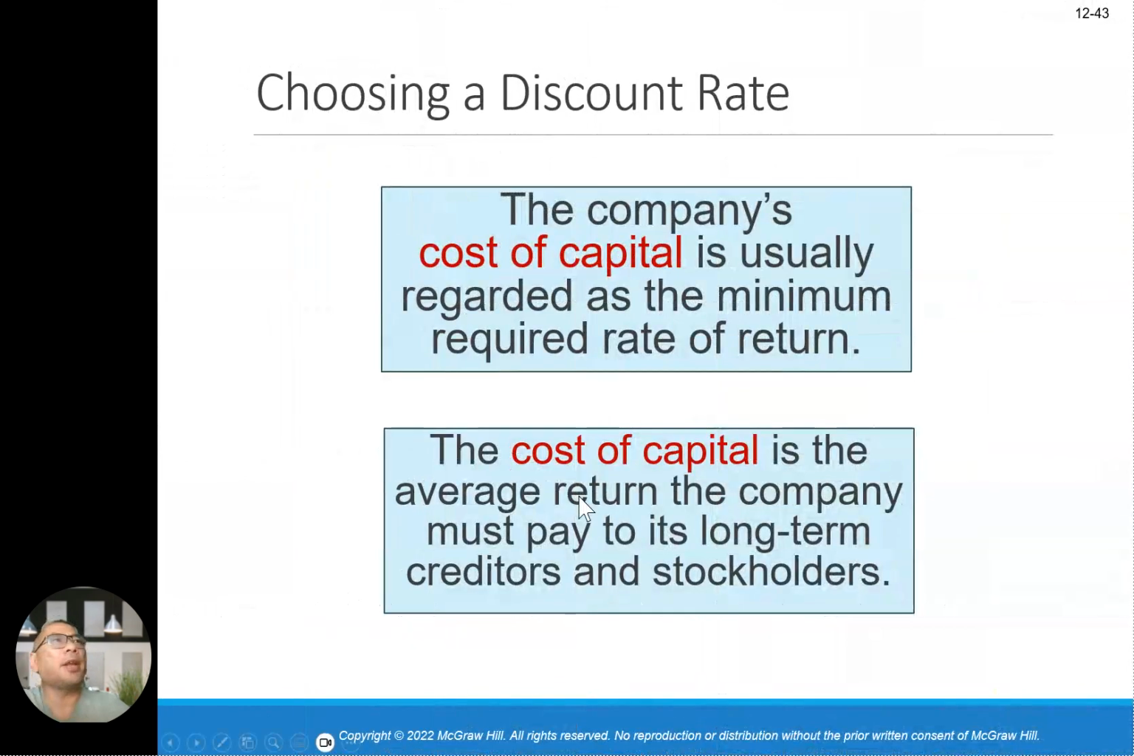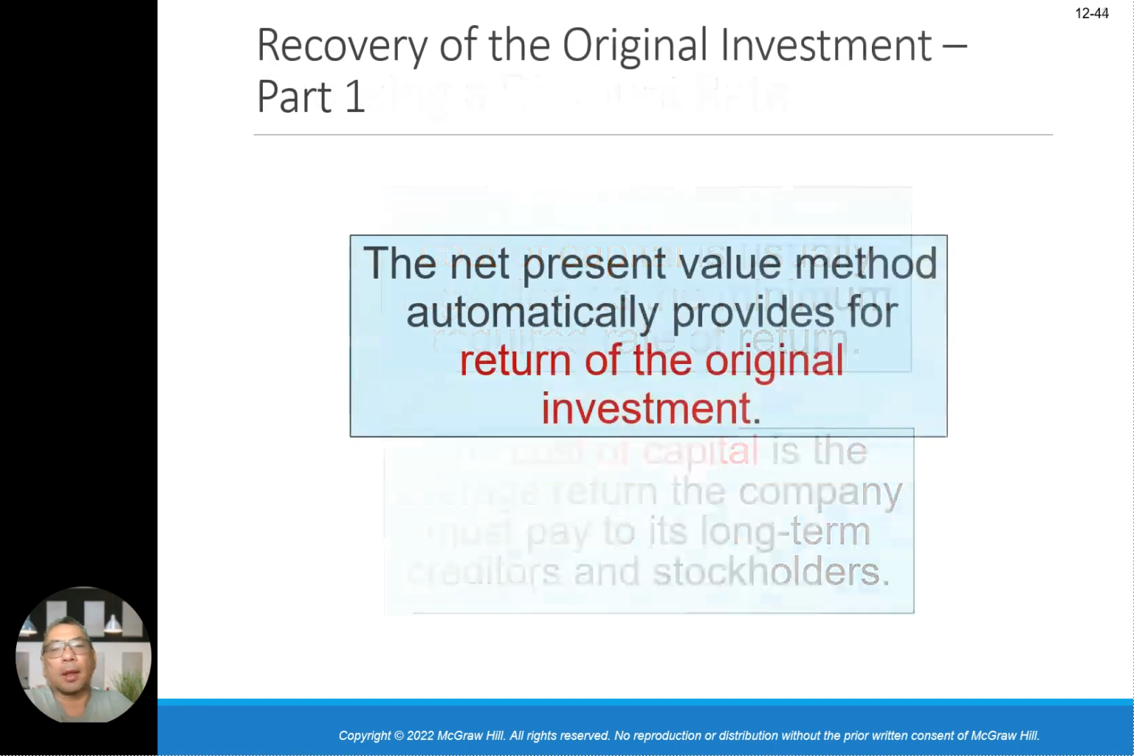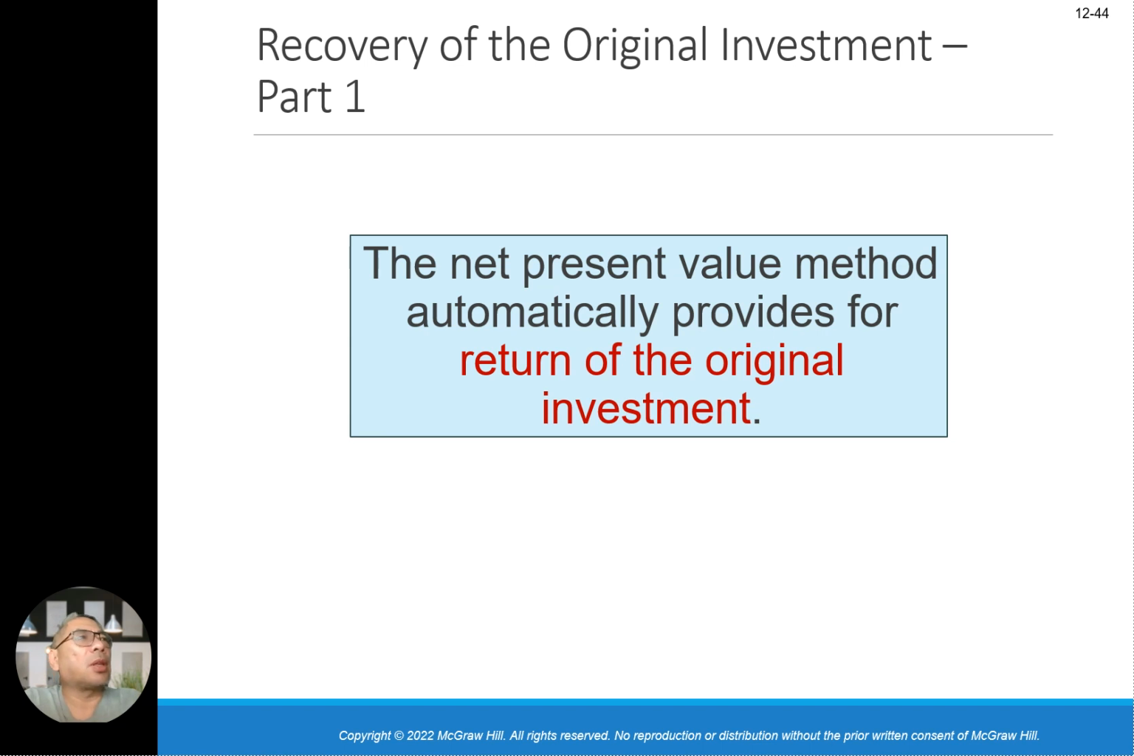And then, choosing a discount rate. The company's cost of capital is usually regarded as the minimum required rate of return. The cost of capital is the average return the company must pay to its long-term creditors and stockholders. So the net present value method automatically provides for the return of the initial investment.